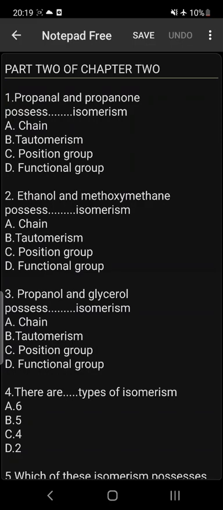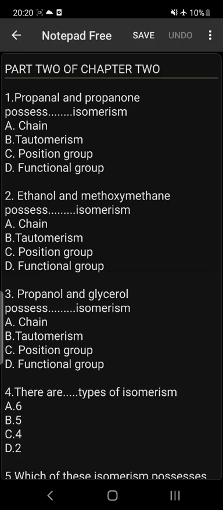Propanal and propanone possess dash isomerism. Please, propanal and propanone possess functional group isomerism. Why? It is simply because both of them have the same molecular formula but from different functional groups. That is to say that propanal is from an alkanal, but propanone is from an alkanone. So they belong to what?